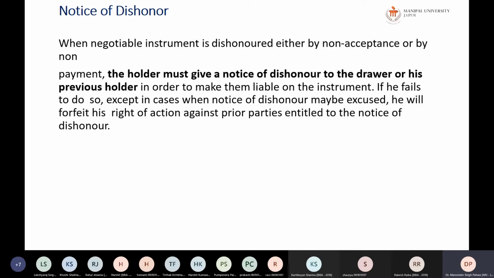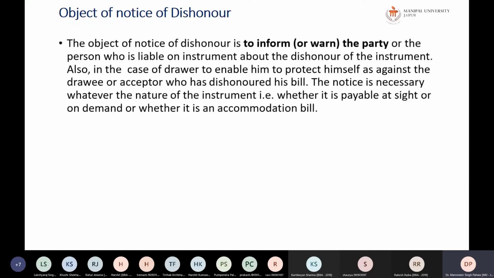So if he fails, what will happen? When the notice of dishonor is not given, he will forfeit his right of action against the prior parties. So all the prior parties will be enjoying, because he will lose the right of action against them. Next is the object of the notice of dishonor.